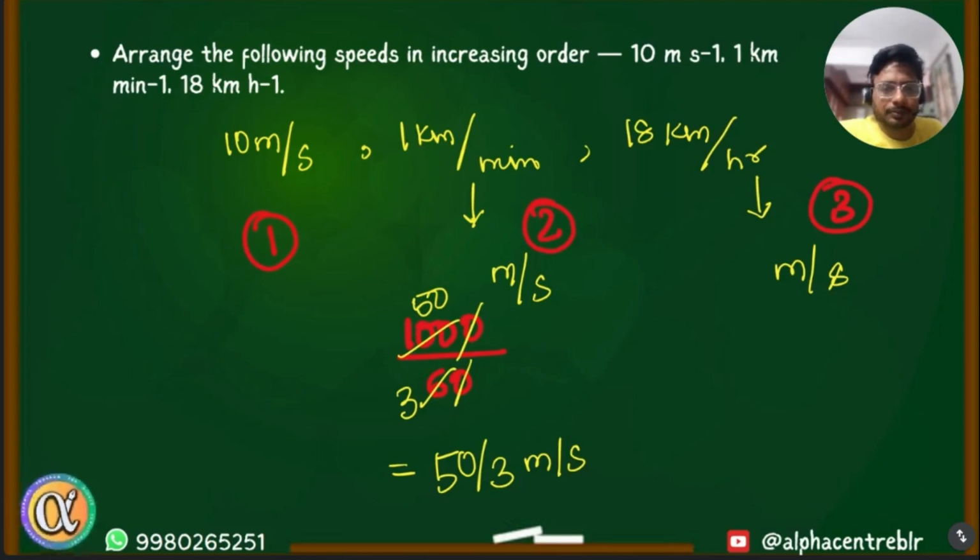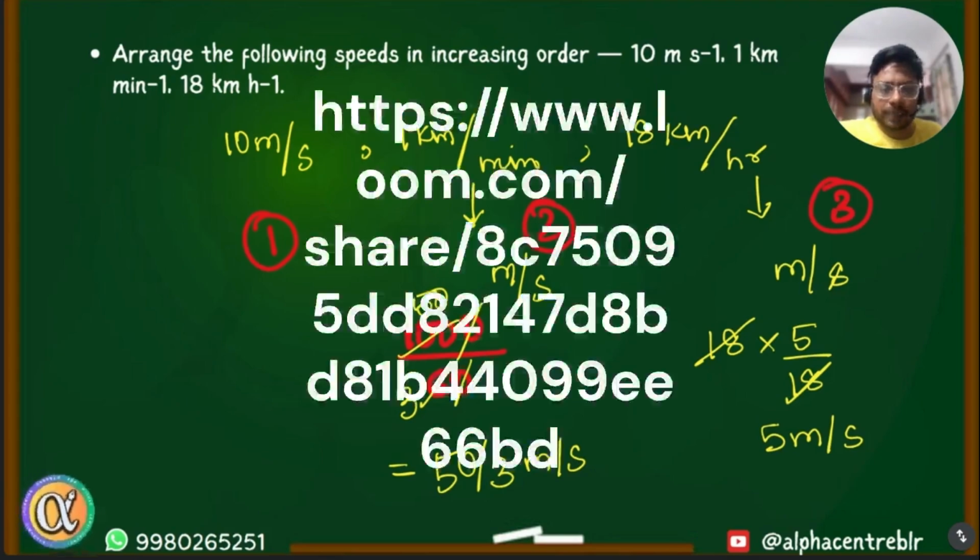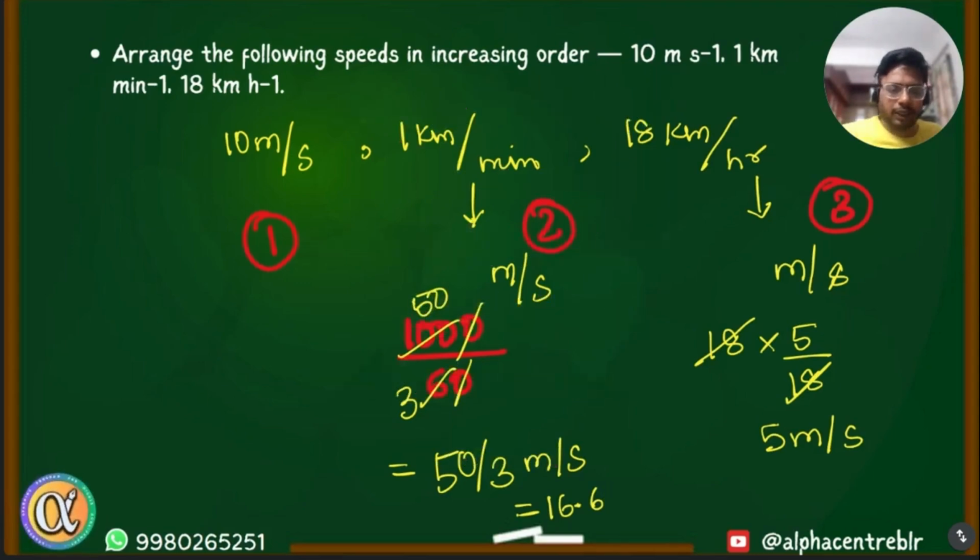And then the last one I did 18 into 5 by 18. Okay, and I got 5 meter per second. So first is 10, second is 50 by 3, which if I simplify, we get 16.66, or if we round it off, 16.67 meter per second.